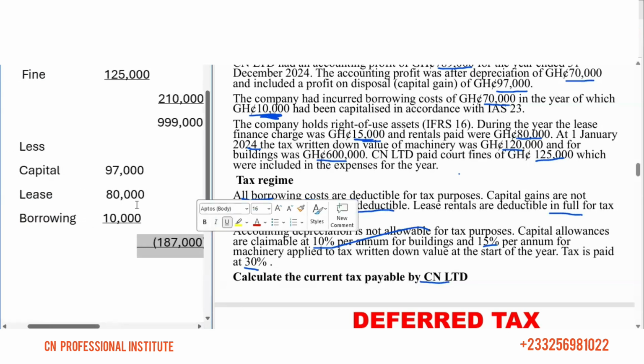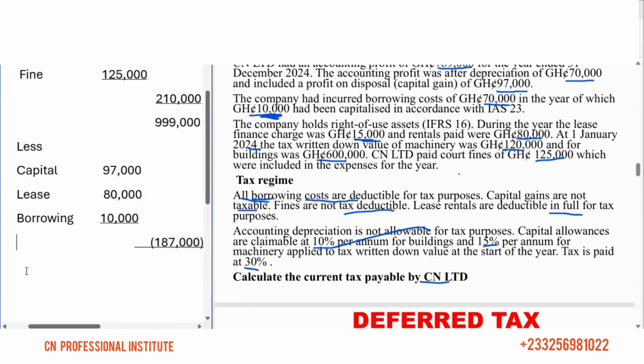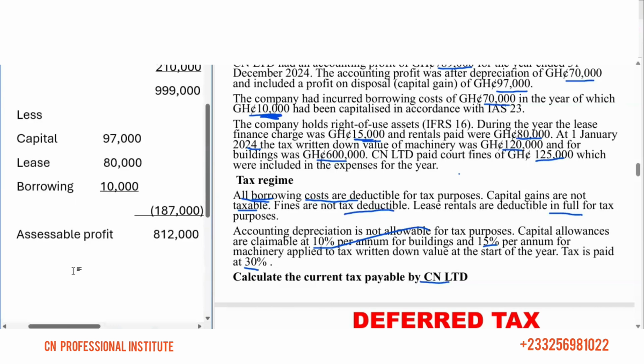No capital allowance is allowed yet. So when we do it here, we are going to have our assessable profit: 999 minus 187,000, which gives us 812,000. So we have 812,000.